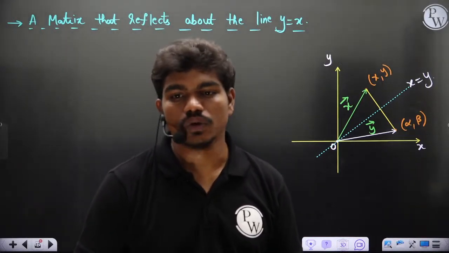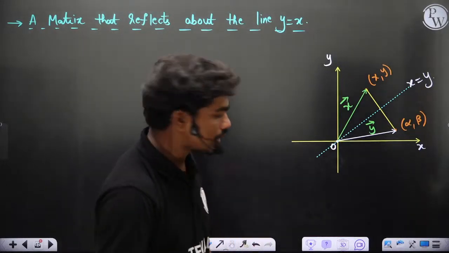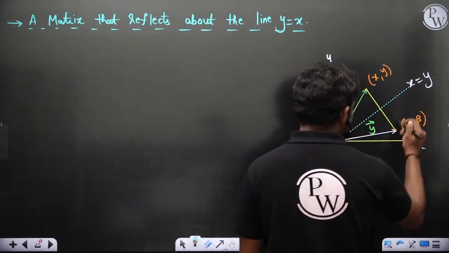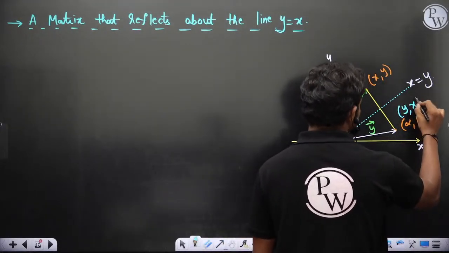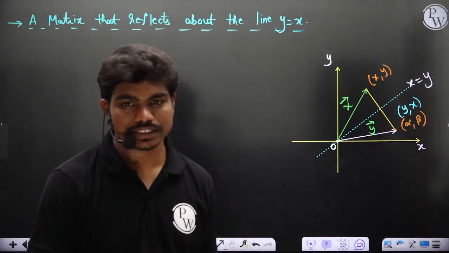X comma minus y, no, wrong. Yes, exactly, Asad, y comma x. These points are y comma x. So these coordinates would be y comma x, meaning alpha value is y and beta value is x.